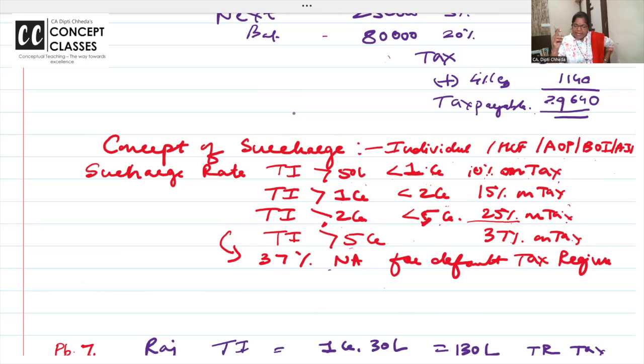If you're calculating the tax in default tax regime, we go by section 115BAC. If nothing is said in the exam, you have to calculate as per default tax regime, not what I'm teaching now. But both come in the exam, comparative and they're very important. What are the surcharge rates? Above 50 lakhs, up to 1 crore, 10%. 1 crore to 2 crore, 15%. 2 crore to 5 crore, 25%. Above 5 crore, 37%. 37% is not applicable if you're filing your return in default tax regime.